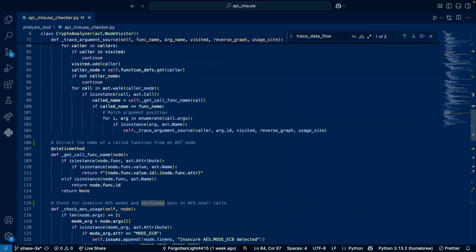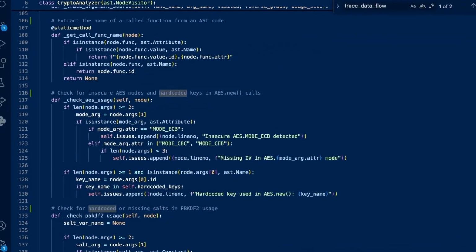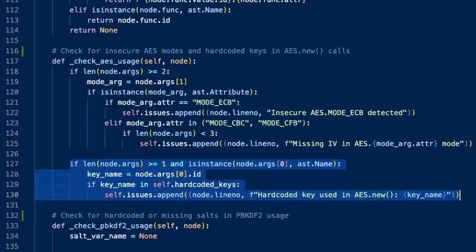Now let's look at the checks specific to the two cryptographic APIs we care about. So the first one is check AES usage. I'm quickly going to scroll over to that function. This method checks if the AES.new method is being used with mode ECB, which is considered insecure. If it's using CBC or CFB modes, it makes sure an initialization vector is provided, because without that, even those modes can become insecure. It also checks if the key being passed is one we previously marked as hard-coded.